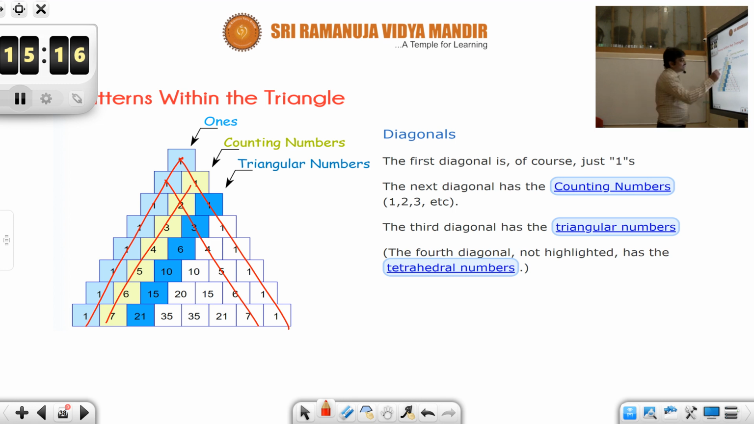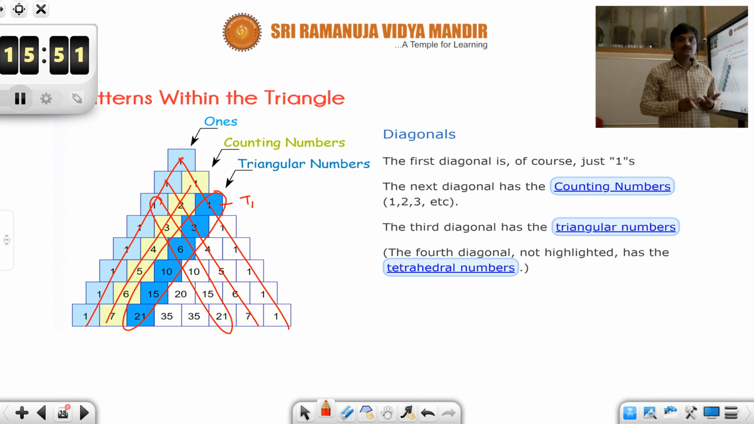And then what about the next diagonal? If you look at this, these numbers we have already discussed. These are nothing but the triangular numbers. What is meant by triangular numbers? Sum of the first n natural numbers. So for example, what is the first triangular number? It is the sum of the first natural number, that is 1 itself. So the first triangular number is 1. What is the second triangular number? Triangular number means sum of the first n natural numbers, so the second triangular number means the sum of the first two natural numbers.